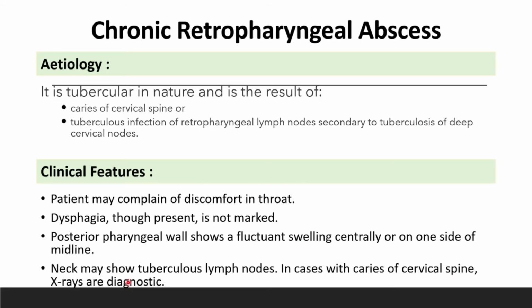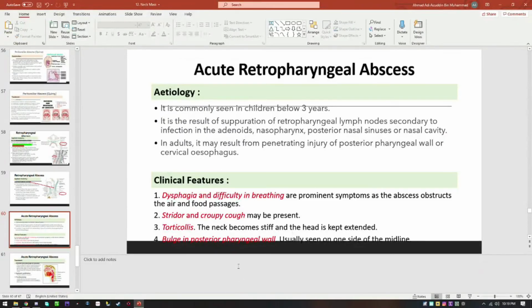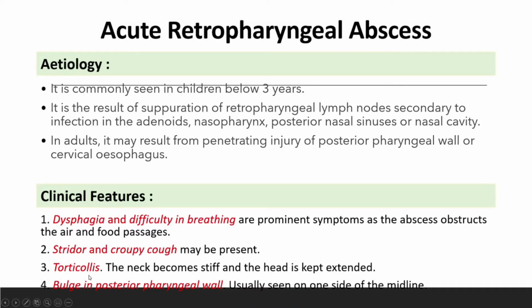Alright. Where were we? Bulge in the posterior pharyngeal wall is usually seen on one side of the midline.